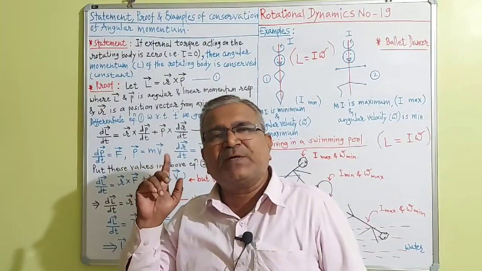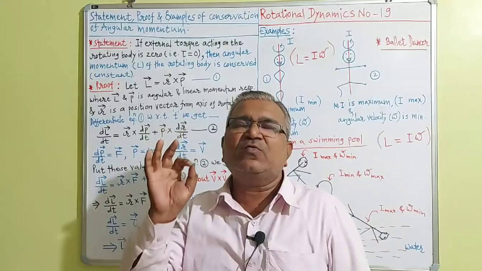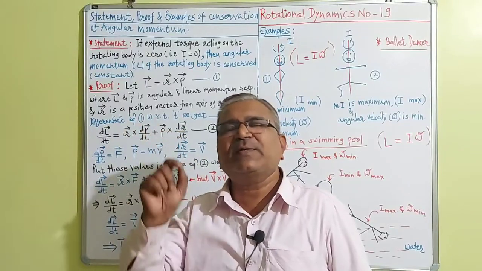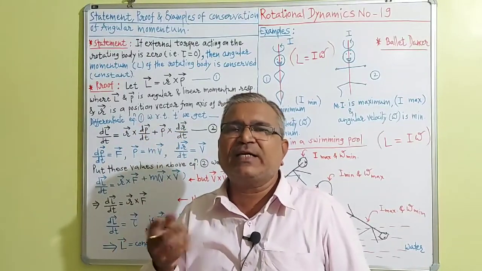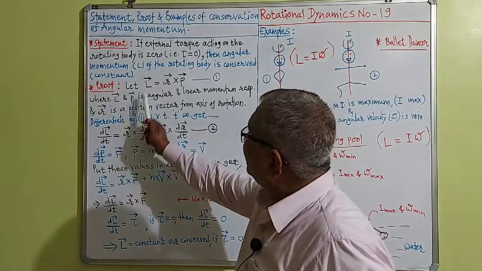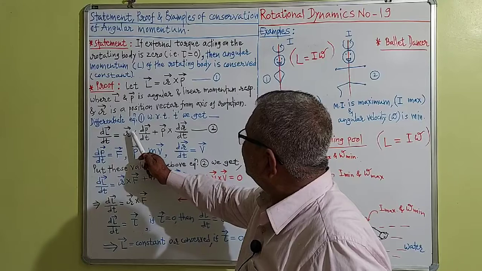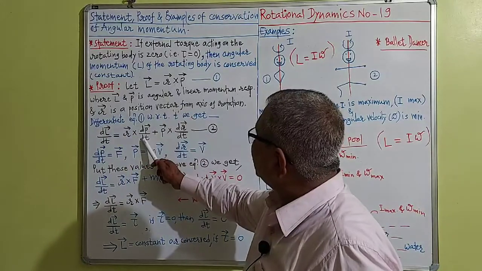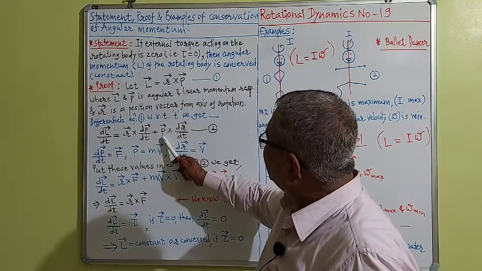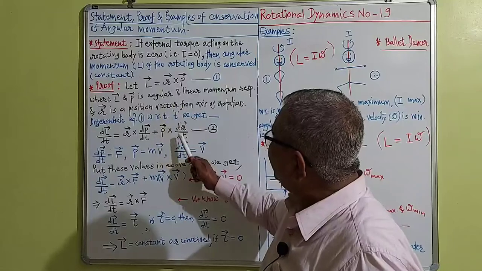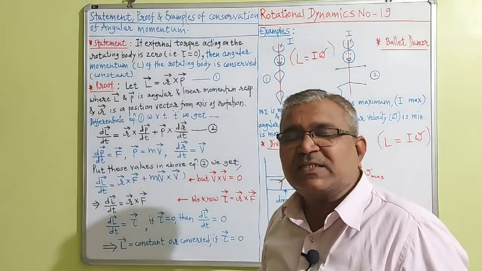So let us differentiate this formula with respect to time t. Then what do we get? Vector dL by dt is equal to the first term cross the derivative of the second plus the second term cross the derivative of the first. That is the chain rule.